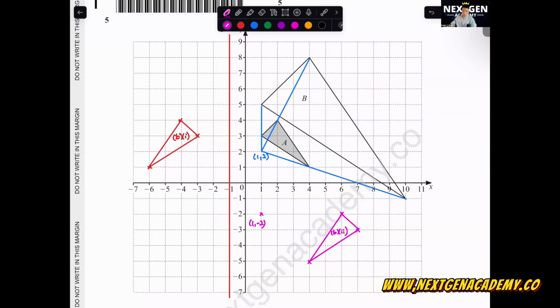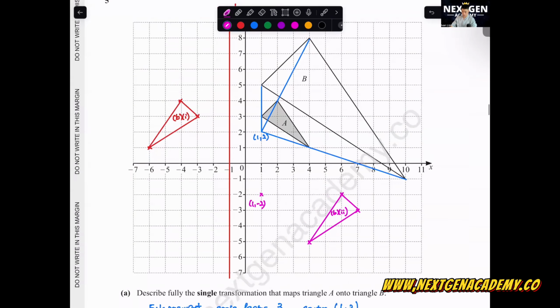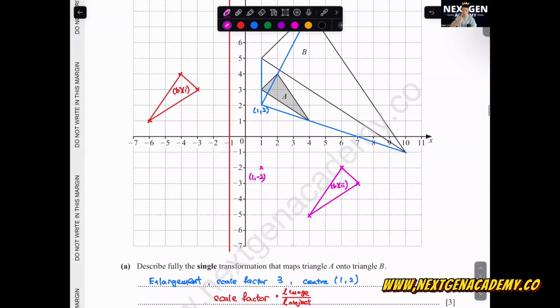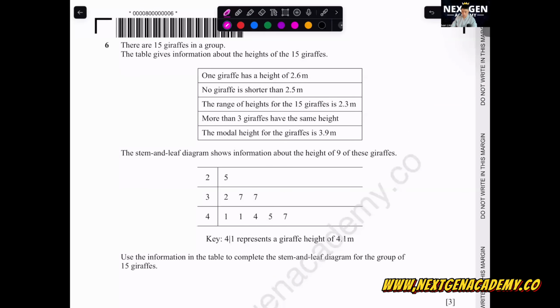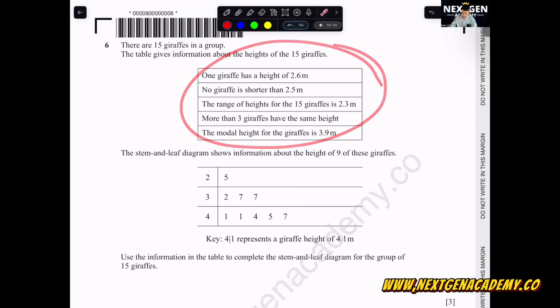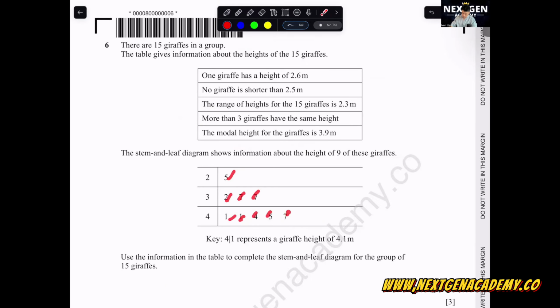Okay, question 6. Just now, I think a few of you wrote down that you had some questions. Question 6 is just understanding the definition from your topic of statistics or data. There are 15 giraffes in a group. The table gives info about the heights of the 15 giraffes. How do we relate this stem and leaf diagram together with this part here? You got 9 of these giraffes. 1, 2, 3, 4, 5, 6, 7, 8, 9. Use the info in the table to complete the stem and leaf diagram for the group of 15 giraffes. So that means there are another 6 giraffes whose information is not here.